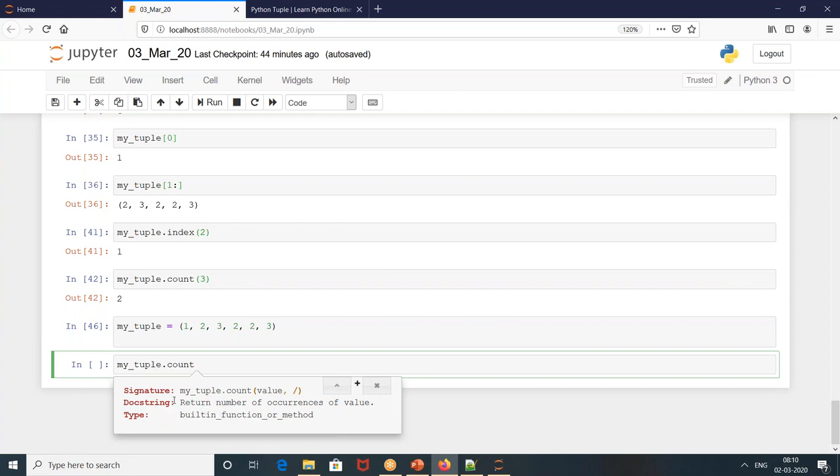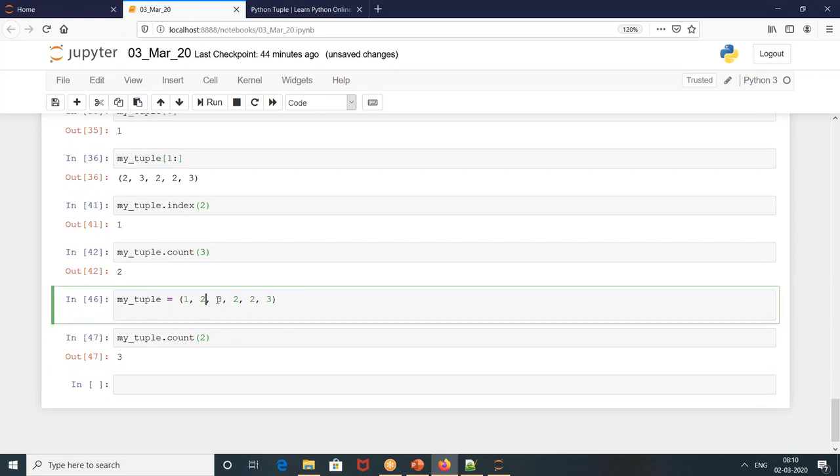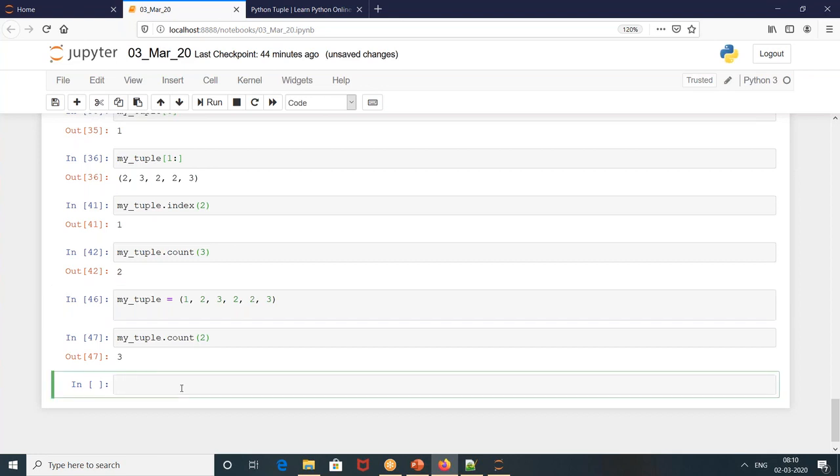So here, count, what is it telling? Count returns the number of occurrences of a value. Now when I put in 2, how many times is 2 present? 1, 2, 3. Okay, you got the answer. Any questions on it? Yeah, so what is index? Yes, I'll get you to that.